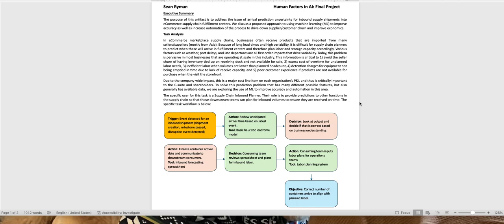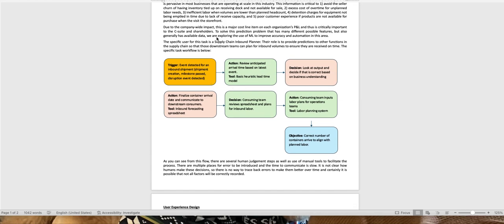This is the same project that I applied to the last module, and so I will skip most of the problem statement here. But the specific user for this task, when focusing on this area, is the supply chain inbound planner. The role is to provide predictions to other functions in the supply chain so that downstream teams can plan for inbound volumes to ensure that they are received on time. The specific task workflow is below.